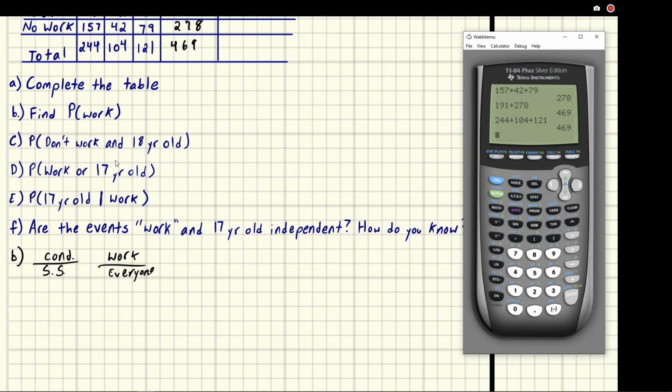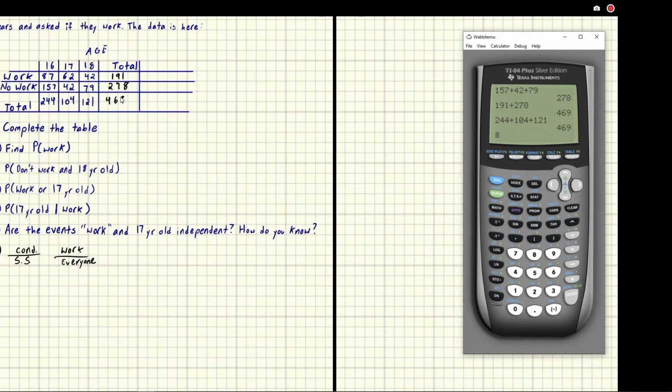We have everyone right here in total, 469. So we put 469 on the bottom. And then the top is everyone that works. Here's all the work category, and everyone that works is 191. So we put 191 on top.